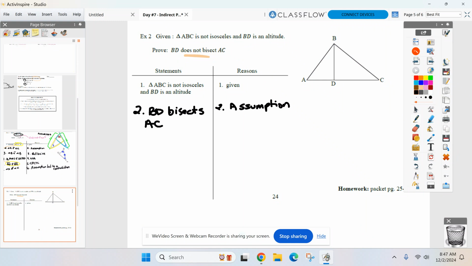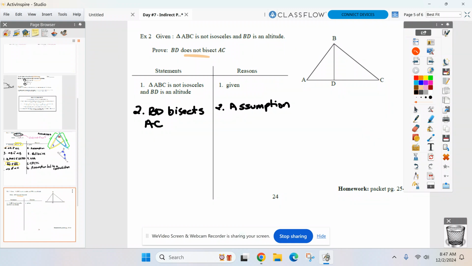Before we go any further, which given are we going to contradict? We have two up there. We have ABC is not isosceles, and we have BD is an altitude. What's our goal here? Which one of those two are we going to try to contradict? Contradict the not one. ABC is not isosceles. How do you contradict that? Show it is isosceles. So that's our goal right now as a class. Show me why ABC is isosceles. If you write those words somewhere in your proof, you've contradicted that given. So that's our goal right now.